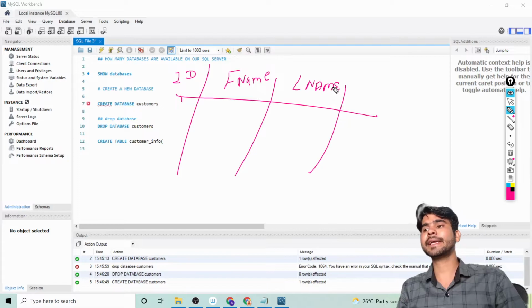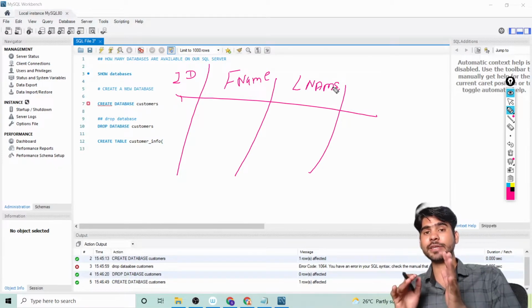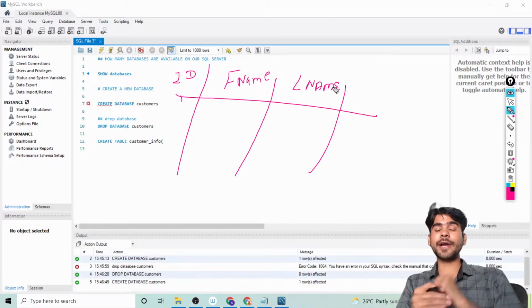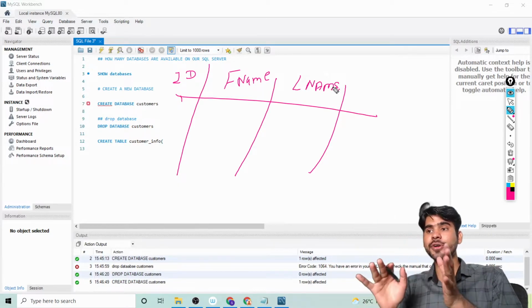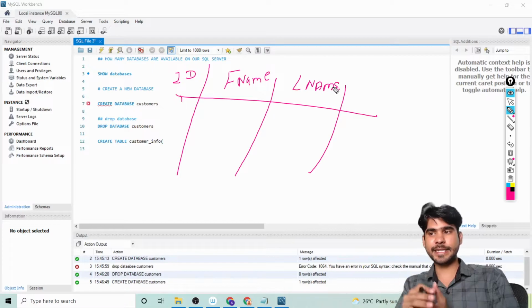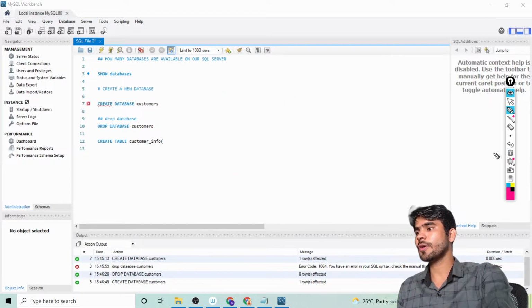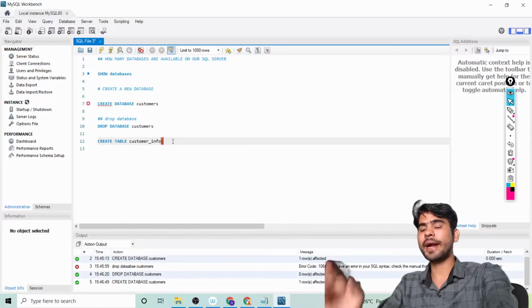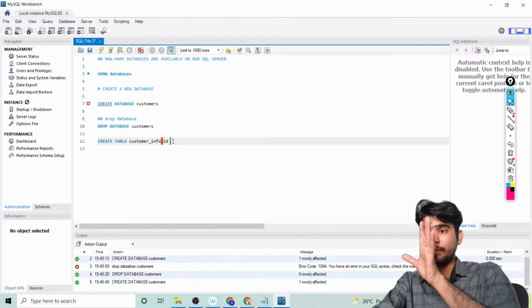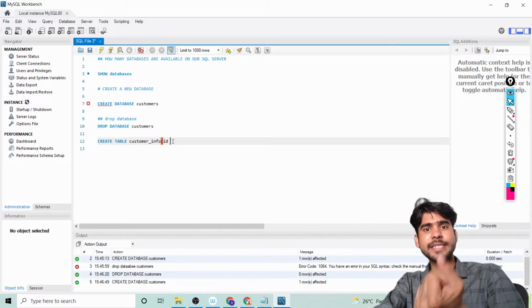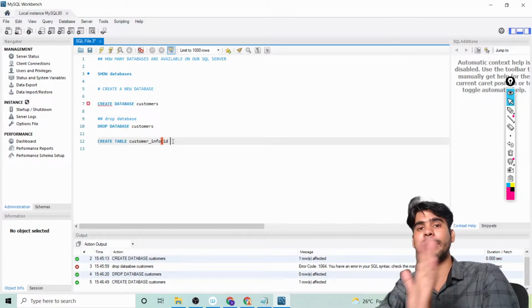So whenever you are creating a database, first of all think, okay, which types of data I want to add in our particular database, and based on your data you can create a table, right? So here you can see create table customer info. I want id number. So id, and then which types of id you want? You want an integer id, because whenever we want an id, it means it's an integer value. Okay, so you can define, okay, I want id as an